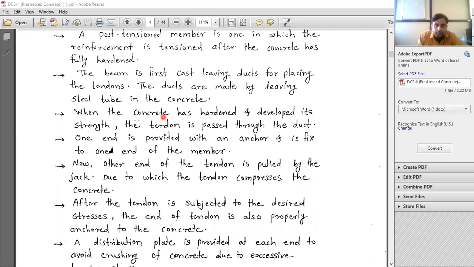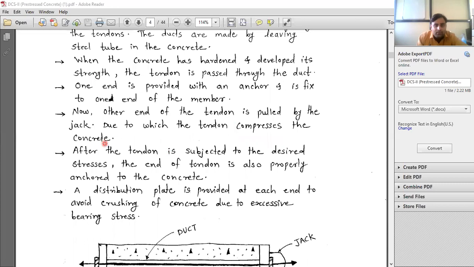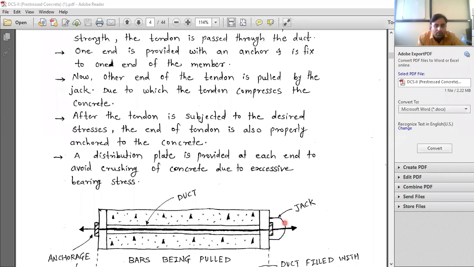So now, when the concrete has hardened and developed its strength, this we have read already, one end is provided with an anchor, and the other end is fixed to this jack. So one end is anchored over here, and the other end is here at the jack. What we can say, jacking the end. That is called jacking the end. The other end is jacked.